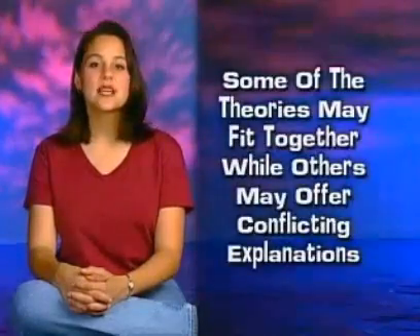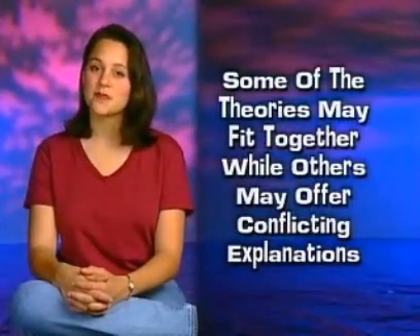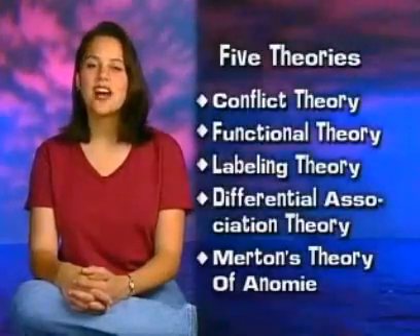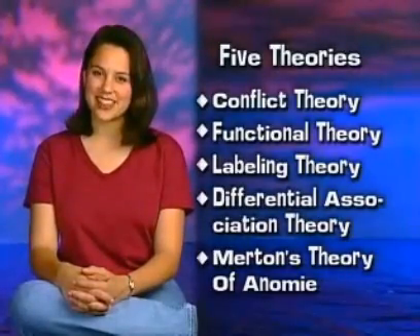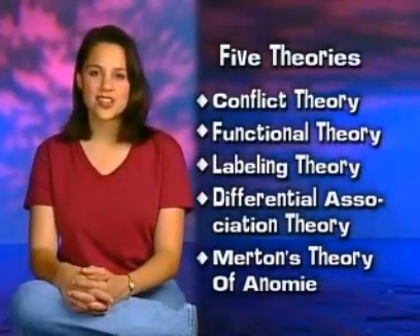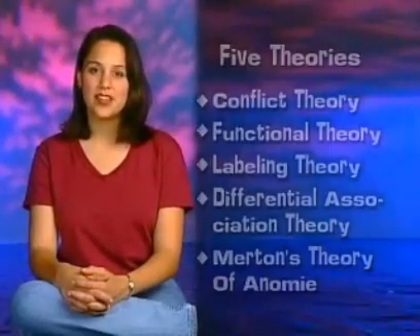Since these theories consider different aspects of deviance, some of the theories may fit together, while others may offer conflicting explanations. Deviance is complicated. The 5 theories we'll look at are conflict theory, functional theory, labeling theory, differential association theory, and Merton's theory of anomie, a concept built upon Durkheim's own theory of anomie.